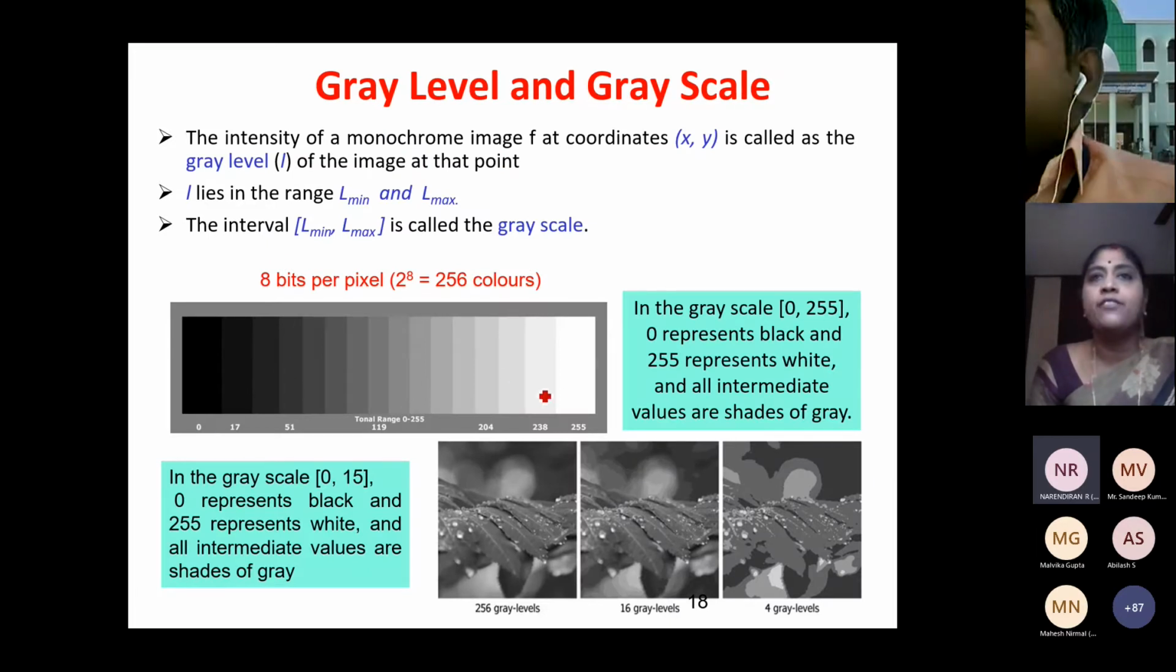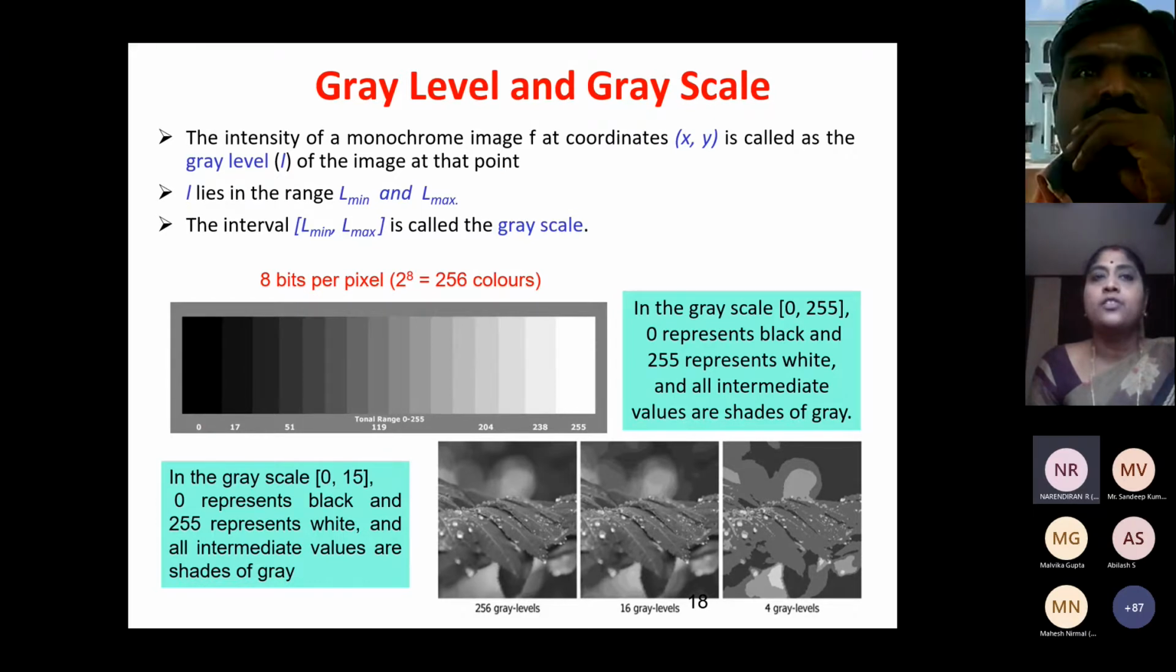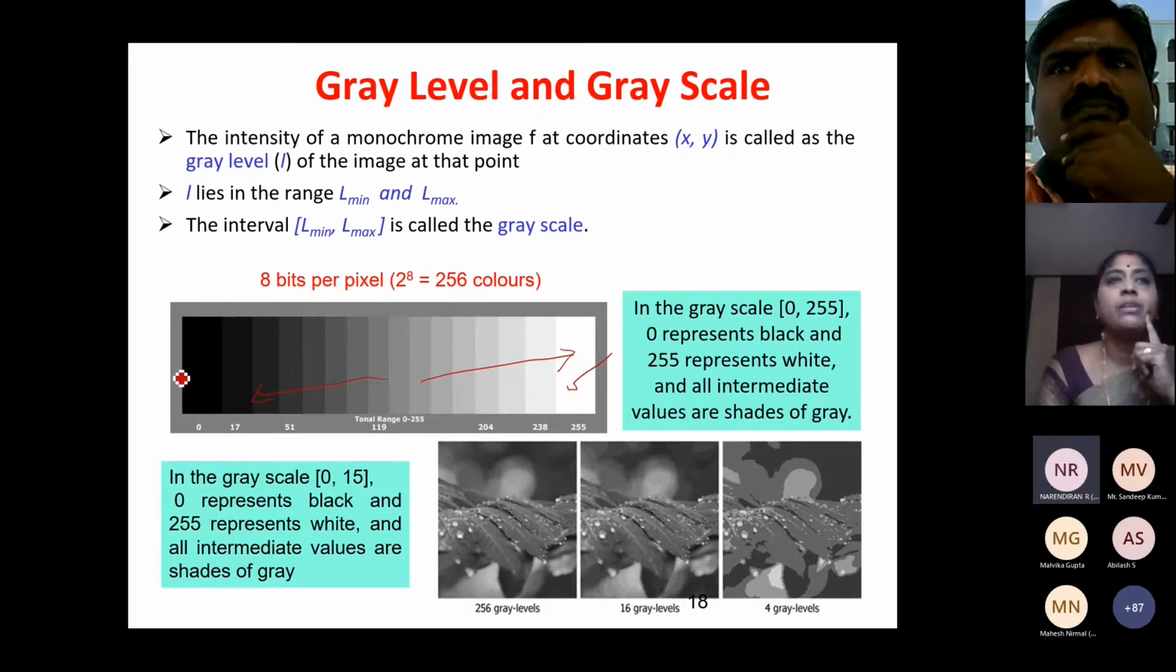0 is black. And if you take 255, 255 is white. And if you take something around 120, it will be gray. Okay. So these are darker shades of gray if you move towards this. If you move towards this, it is the brighter shades of gray, and ultimately we'll be having white here, and ultimately we'll be having black here. So 0 represents black and 255 represents white.